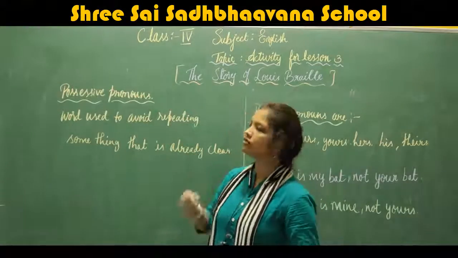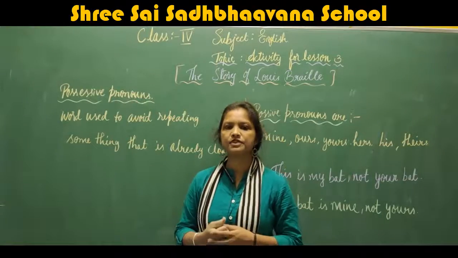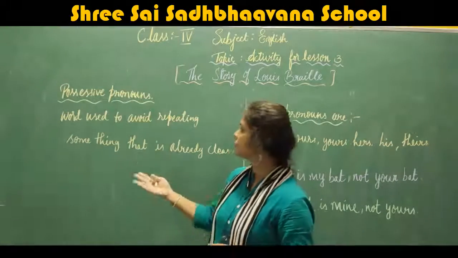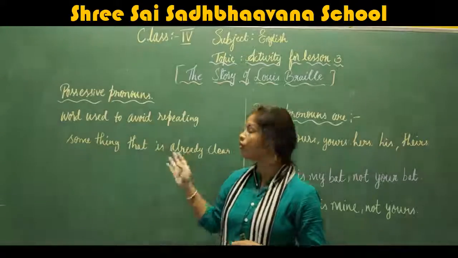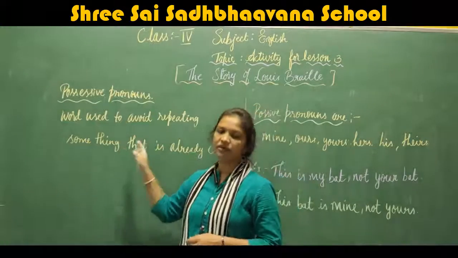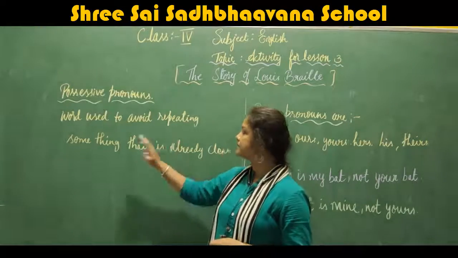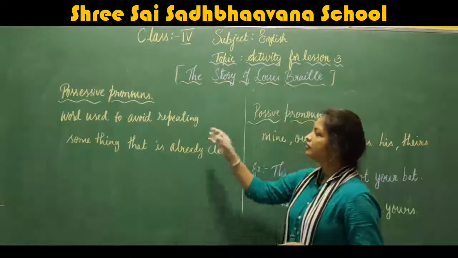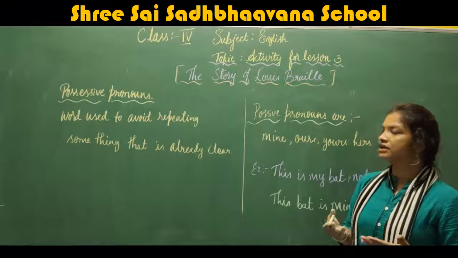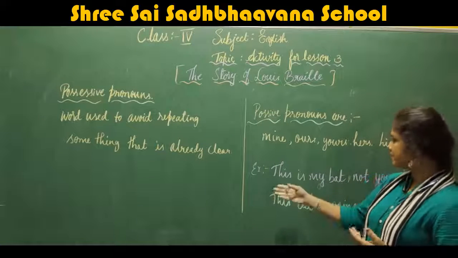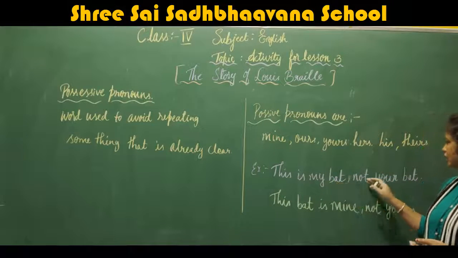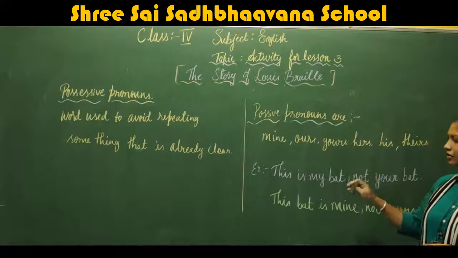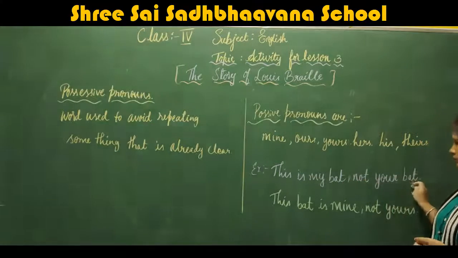Next is possessive pronouns. Now what do you mean by possessive pronouns? Possessive pronouns are words used to avoid repeating something that is already clear. For example, this is my bat, not your bat.